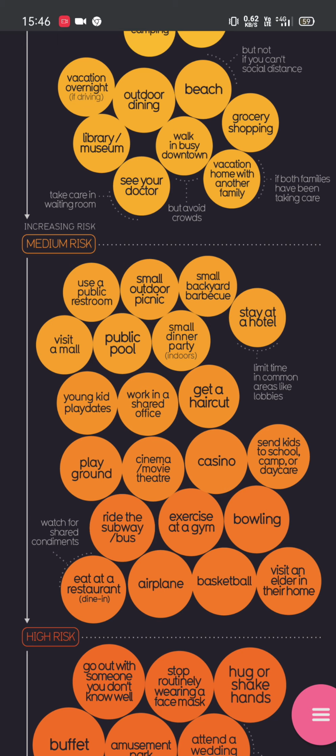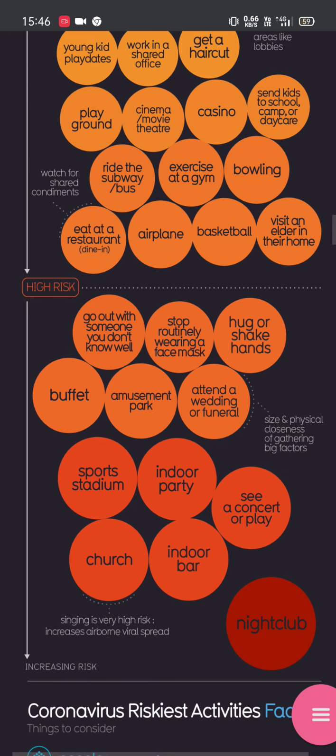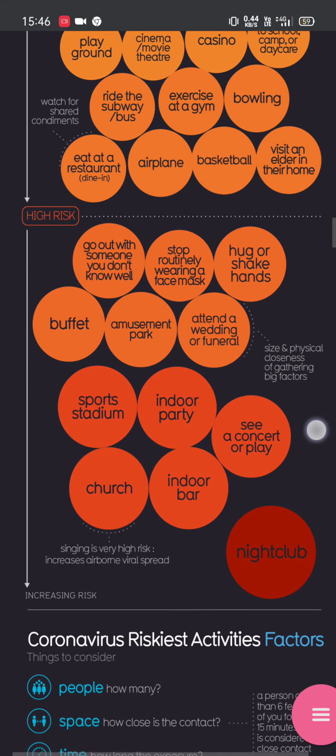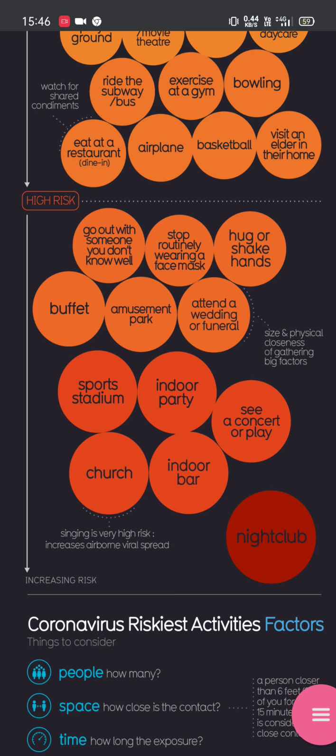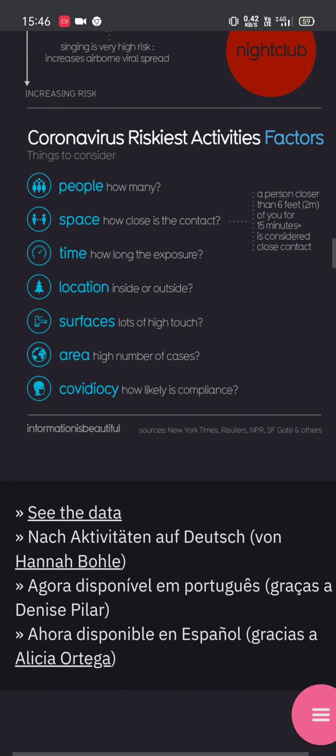Use of public restrooms, public pools, work in a shared office, haircut places, at gyms. So these are the medium risk places and a high risk where the most crowd takes place: nightclubs, amusement parks, buffets, even some sports stadiums. So here more crowd takes place. When there is more crowd, the coronavirus spread is more.